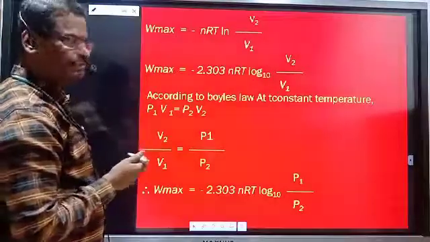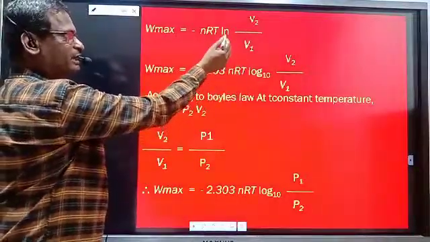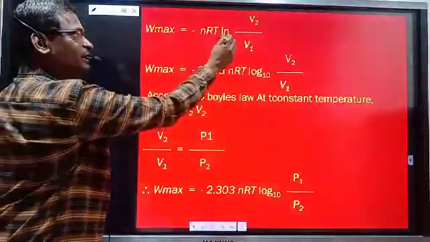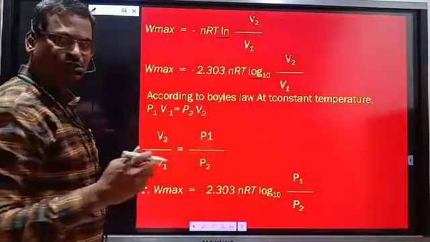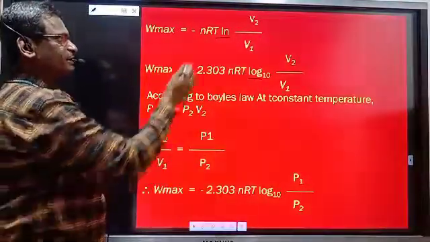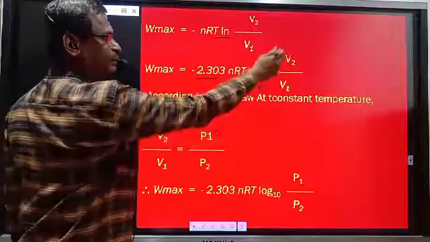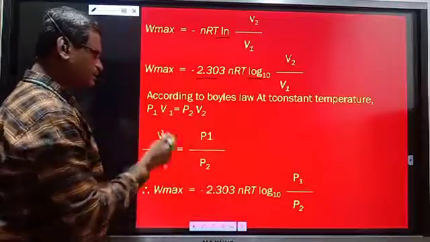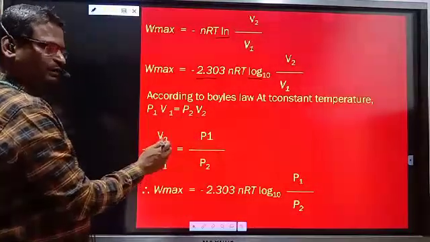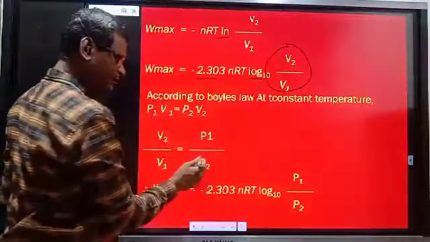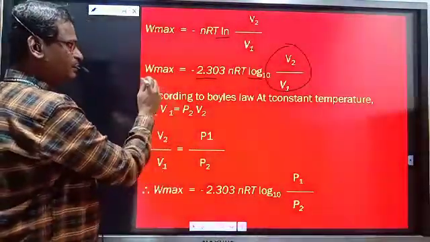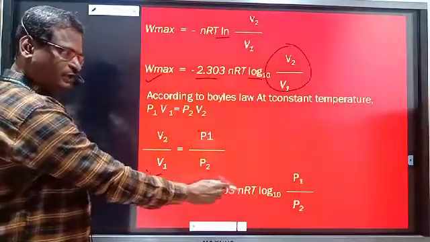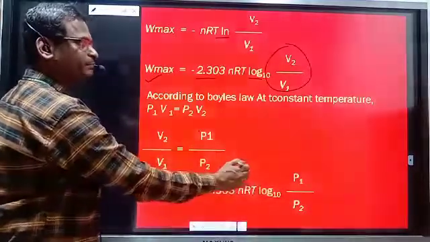I have written that in the previous slide. Whenever ln is multiplied by 2.303, it becomes log 10. This is natural log converted to common log, because we use common log in calculations. So we get 2.303 log V2 upon V1. According to Boyle's law, pressure and volume are inversely proportional, P1 V1 is equal to P2 V2. Therefore V2 upon V1 is replaced by P1 upon P2, and the equation can also be written as W max is equal to minus 2.303 nRT log to the base 10 of P1 upon P2.